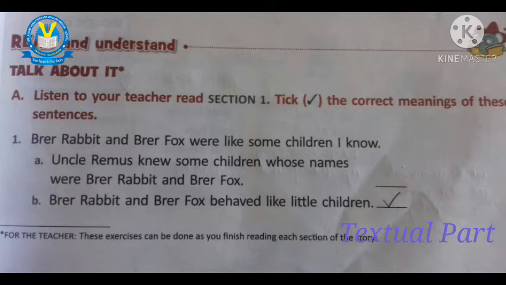First one: Brer Rabbit and Brer Fox were like some children, I know. A. Uncle Remus knew some children whose names were Brer Rabbit and Brer Fox. B. Brer Rabbit and Brer Fox behaved like little children. Which is the correct option in this first one? Is it A or B? The first one, B, is the correct answer. Brer Rabbit and Brer Fox behaved like little children. So the first one is B.